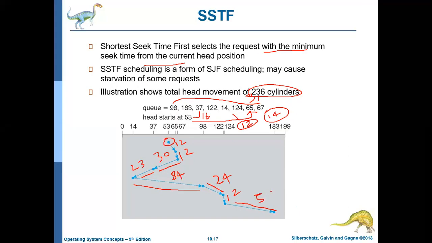So if you add all these, what you will get is 236 cylinders. What you have to add is 12 plus 2 plus 30 plus 23 plus 84 plus 24 plus 59.